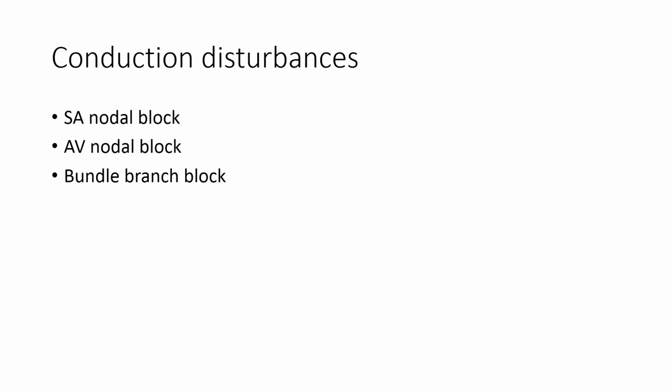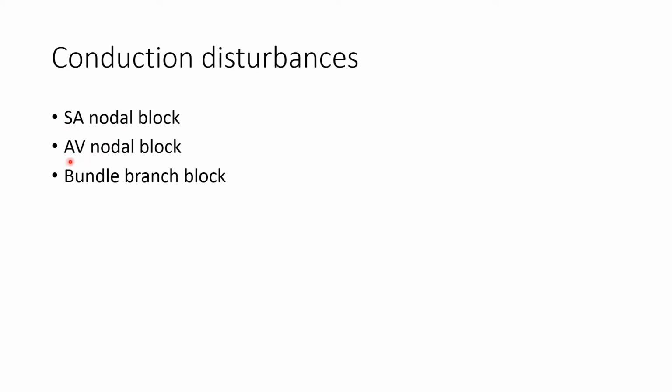Now let's understand about the conduction disturbances. Conduction disturbances are the disturbances in the conduction of the cardiac impulse. The cardiac impulse is generated in the SA node. The SA node is the primary pacemaker from which the impulse is generated, and then it travels to the AV node, and then to the bundle branch of His. From the bundle branch of His, the cardiac impulse is relayed to the Purkinje fibers, where it produces depolarization of the myocardium. Now the conduction abnormality at the level of the SA node is known as SA nodal block.